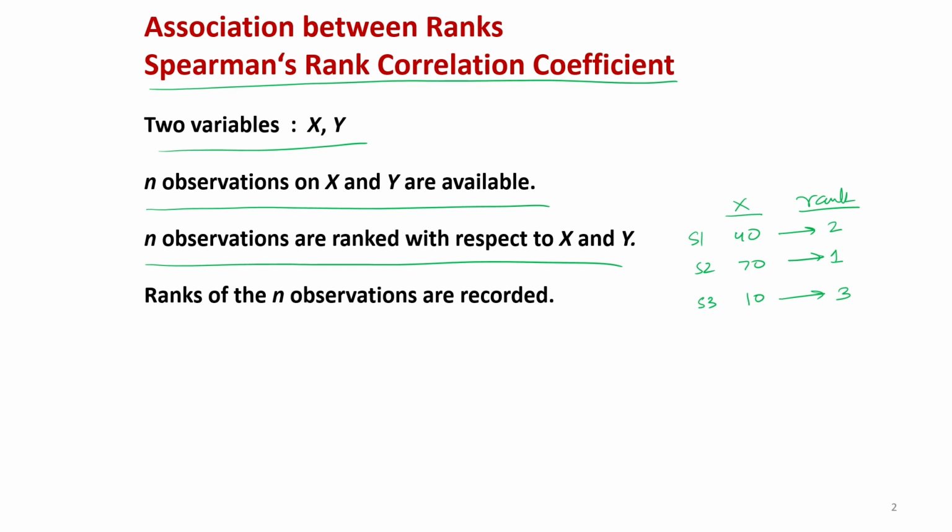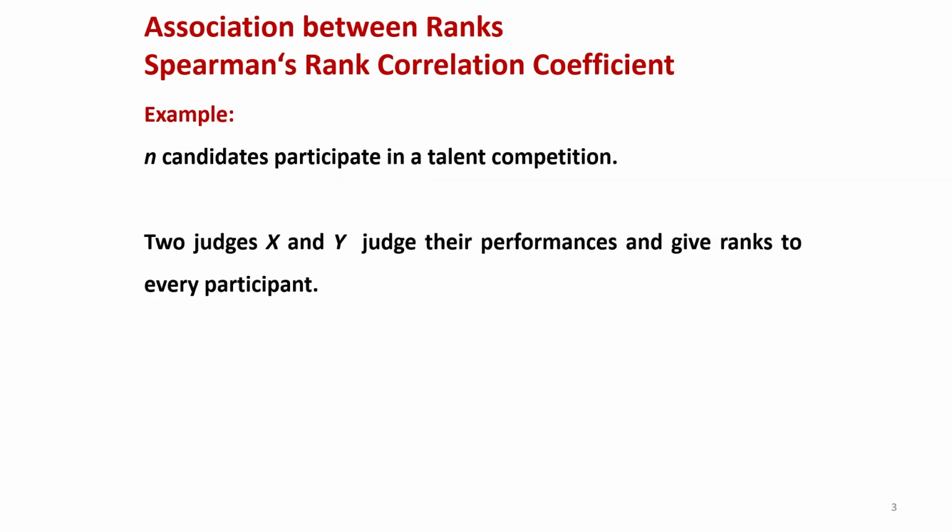So we have two sets of observations on x and y, and those observations are given the ranks. Now we work on the ranks given by these two sets of data. Remember, we will not be working on the original values of the data; we will be working with the ranks of the data. We will not use the data on x, 40, 70 and 10.